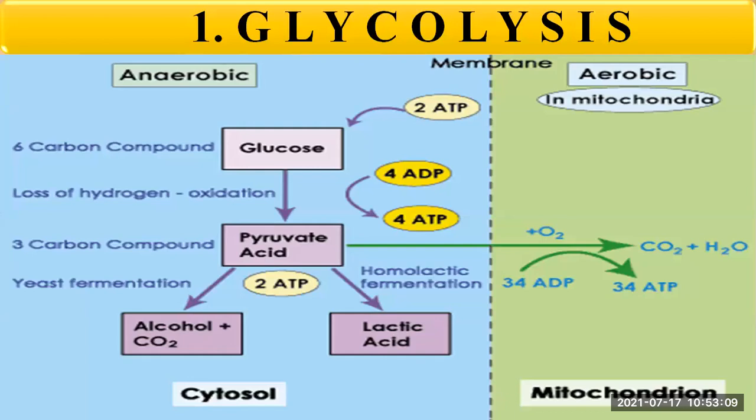The first one is called glycolysis. What is glycolysis? It is the process which occurs in the cytoplasm. Here, the molecule of glucose is oxidized step by step and two molecules each of pyruvic acid, ATP, NADH2 and water are formed.